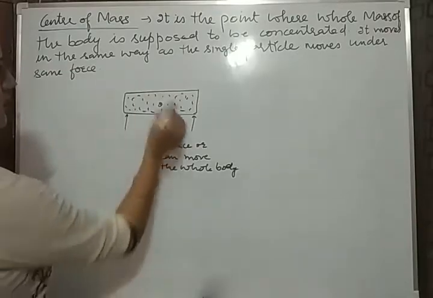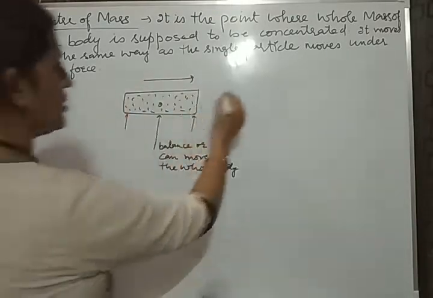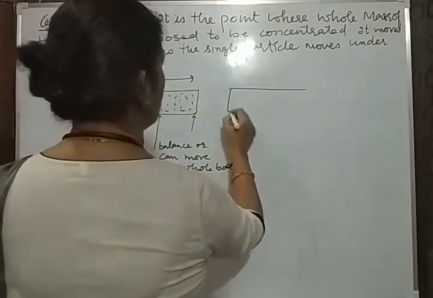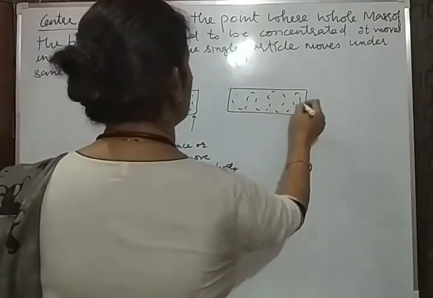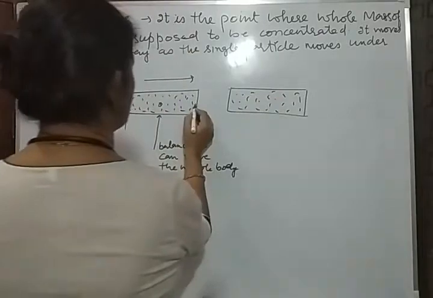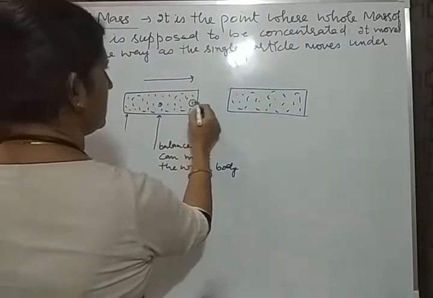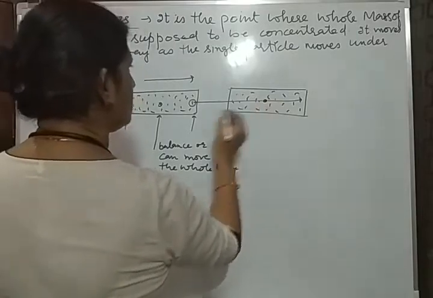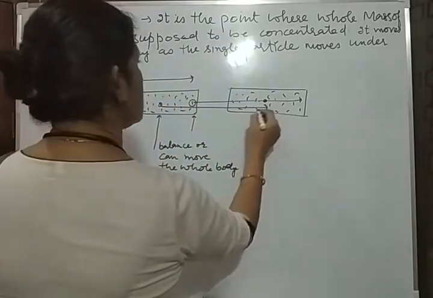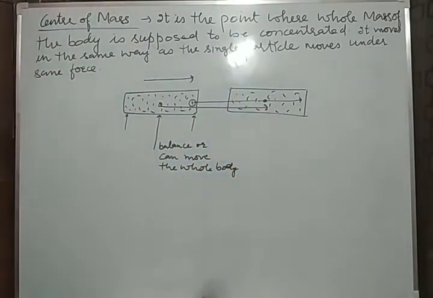Suppose you are applying the force in this direction, the whole body will move, and now the body is in this position. It means every particle has traveled some distance. This particle has traveled the distance up to here, and the center of mass will also travel the same distance like the other particles on the application of force.